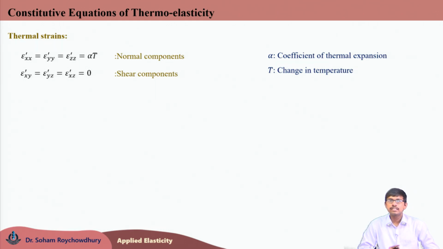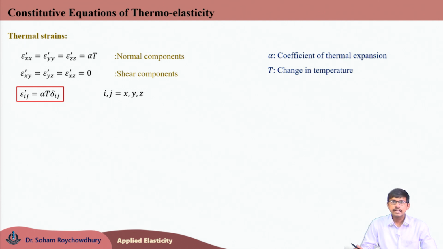So, with the help of this material constant alpha, this is another material constant. Apart from the Poisson ratio nu, Young's modulus E and modulus of rigidity G, this coefficient of thermal expansion would be another material constant coming in the constitutive equation for thermomechanical problems, and T is the change in temperature which would be multiplied with alpha to predict the normal thermal strains, but no thermal shear strains can be generated due to increase in the temperature T.